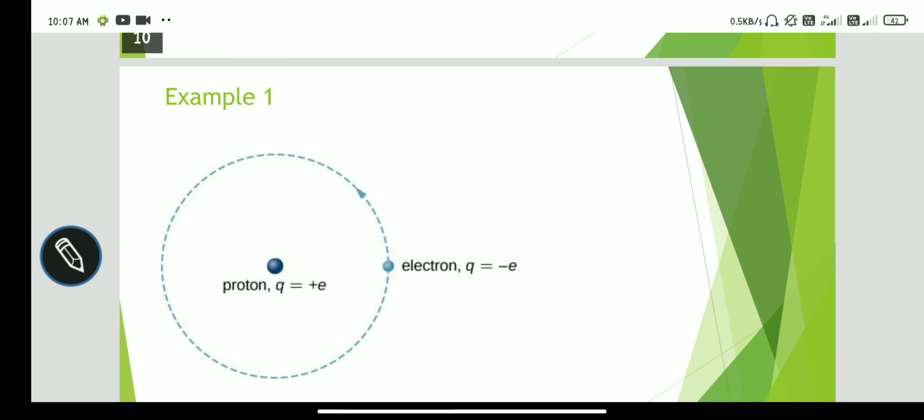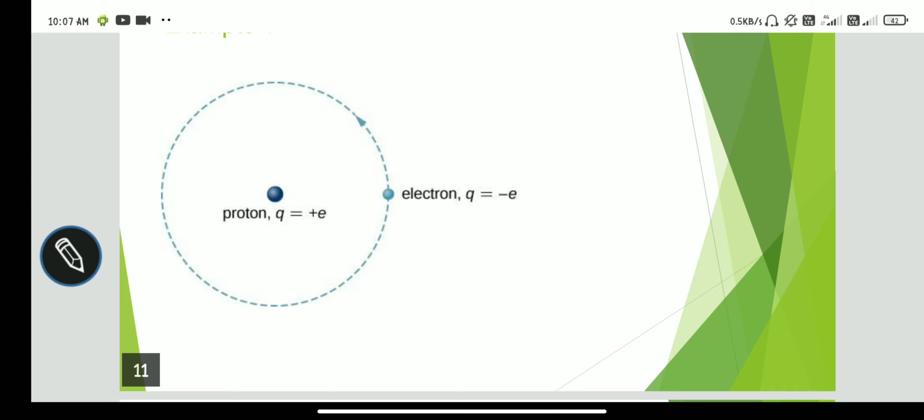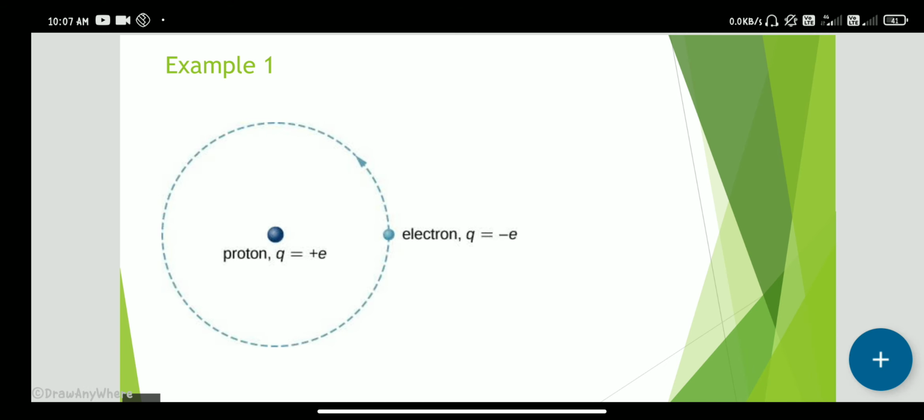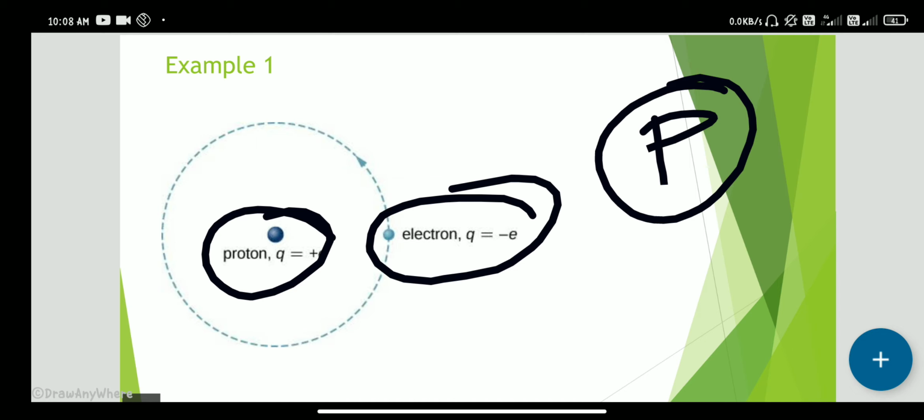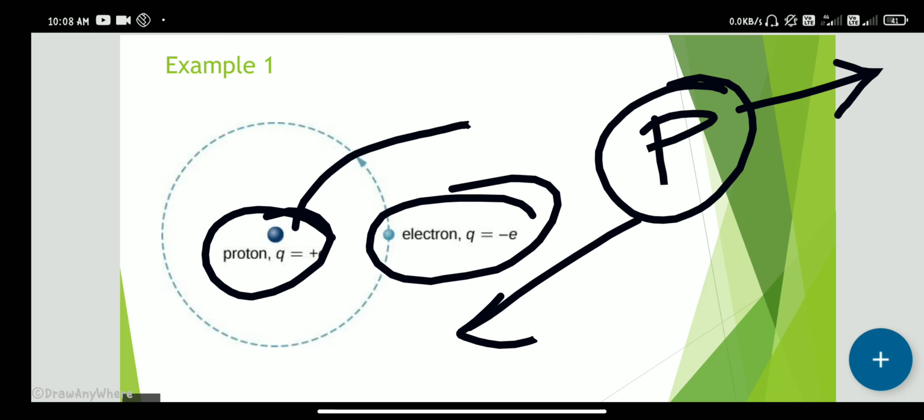Take example 1, a hydrogen atom, containing one proton and one electron. We place a proton close to this hydrogen atom. This proton repels the atom's proton, and the electron attracts this proton.